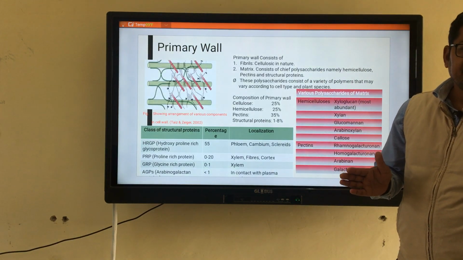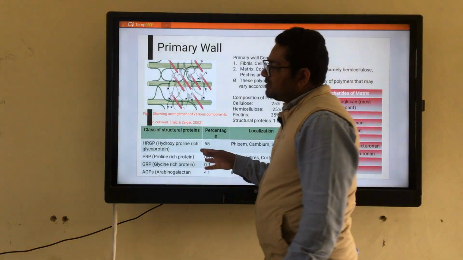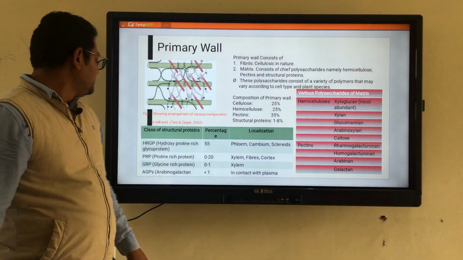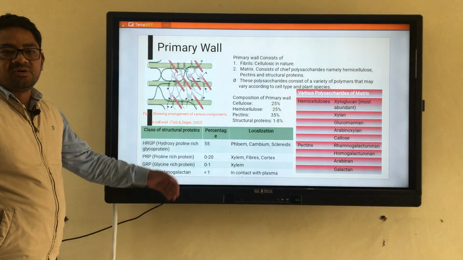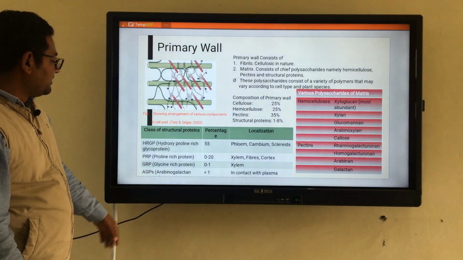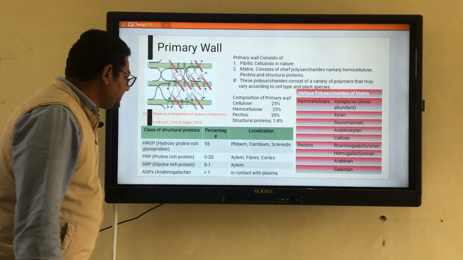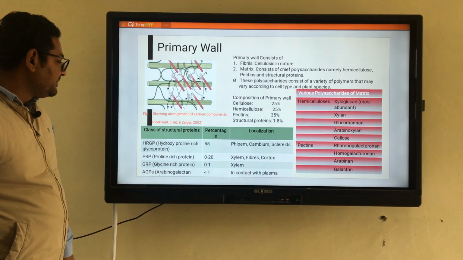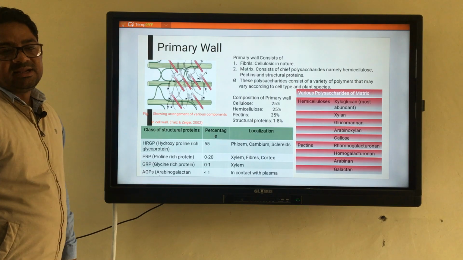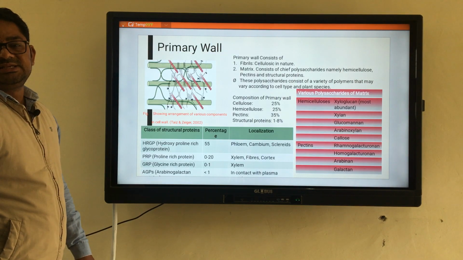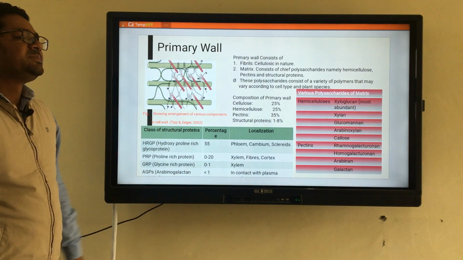These are proteins in which the amount of the amino acid proline is more as compared to the other amino acids; these are named PRP. In the same way, in certain cells of the xylem there are GRP. These GRP are the glycine rich proteins.